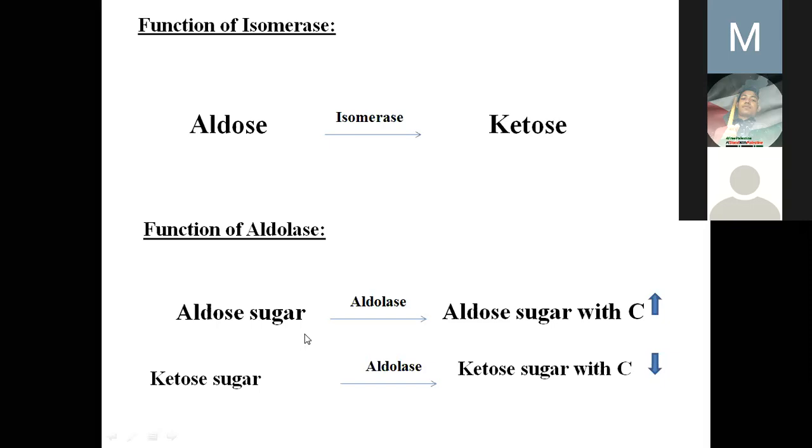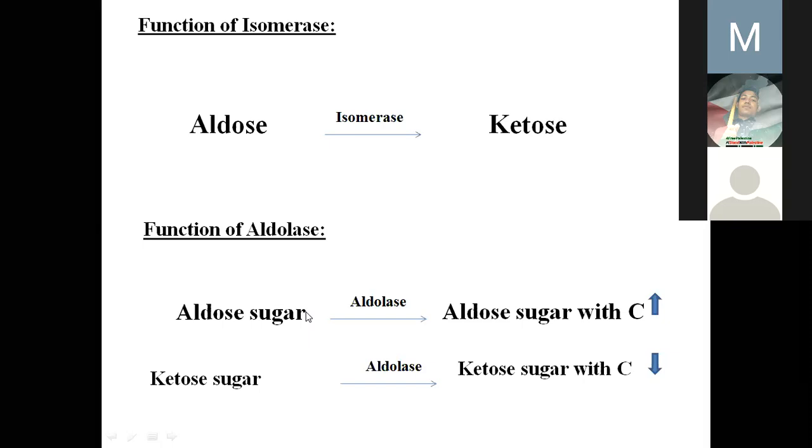Now, if the aldose carbon number is increased and the ketose carbon number is decreased, the name of the enzyme will be aldolase. Say there are sugars with 3 carbon, 6 carbon, or 5 carbon, aldose and ketose.